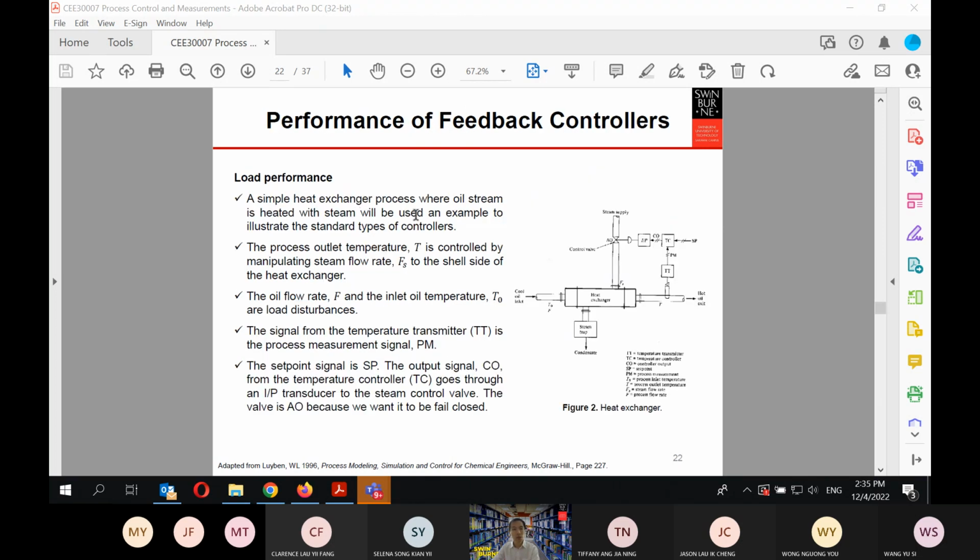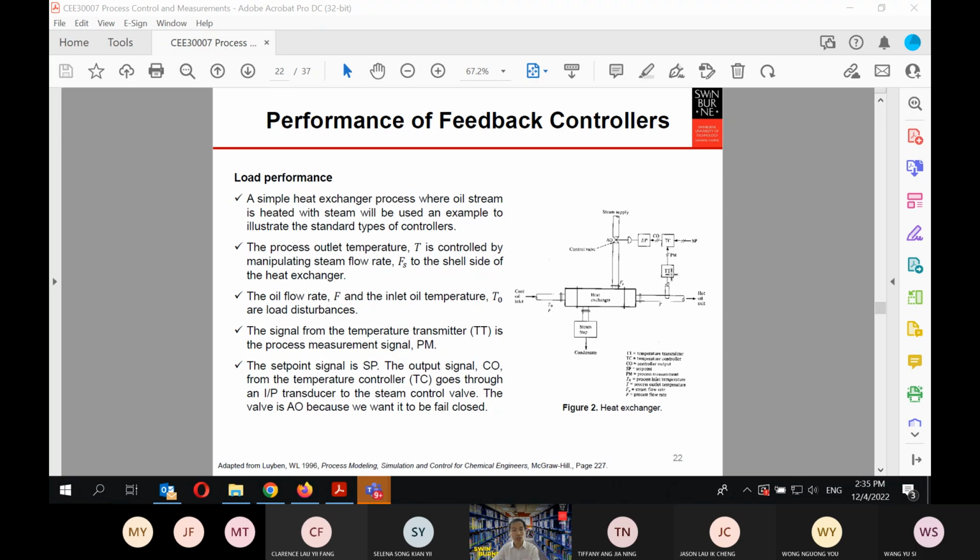These are the load performance. For example, the simple heat exchanger process: the process outlet temperature T is controlled by manipulating the steam flow rate. The oil flow rate F and the inlet oil temperature are the load disturbances.